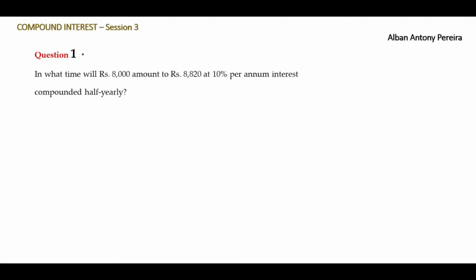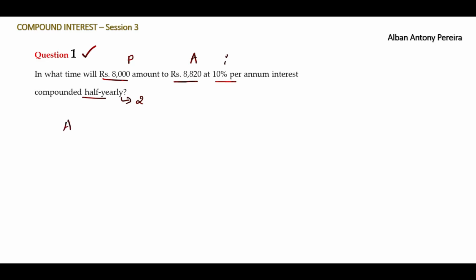Quickly let me read question 1 first. In what time will rupees 8,000 amount to rupees 8,820 at 10% per annum interest rate compounded half yearly? We have rupees 8,000 given here, 8,820, 10% per annum interest rate, and the mentioned detail is compounded half yearly. So the conversion period here is 2 times. Rupees 8,000 will be the principal, rupees 8,820 will be the compounded amount, and the interest rate is 10%. These details are available in the question. Let's start solving this question first.